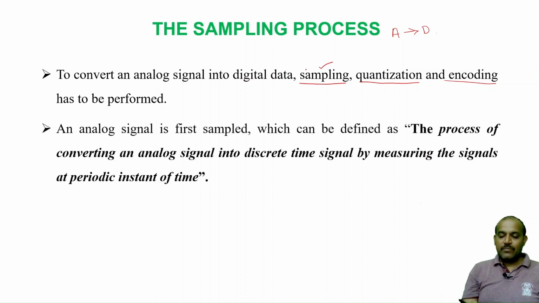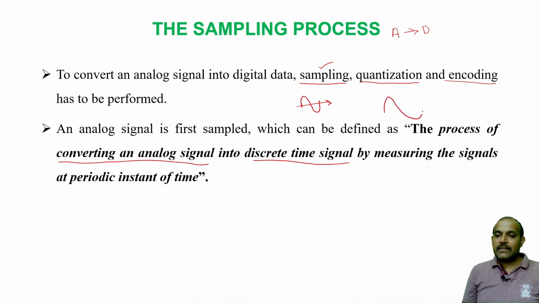Sampling is nothing but converting your analog signal into a discrete time signal. If there is an analog signal like this, you have to discretize it. Discretize means at regular intervals of time. I will take the signal bigger.